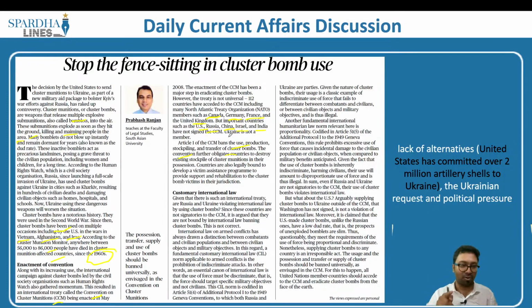But what we have to do when we are reading international laws or any other laws is to read it juxtaposing with another one, which means to say there is another law that is in picture, and that happens to be what is called the Geneva Convention. So the Geneva Convention basically speaks about some of the human rights that have to be followed when it comes to international war, and so on and so forth. What does the Geneva Convention speak about? How does the international customary law work?